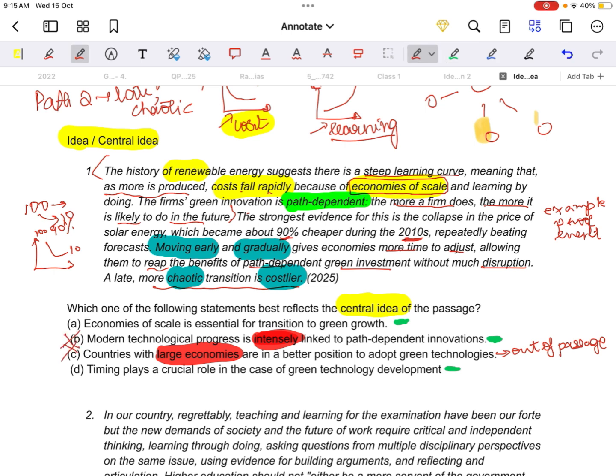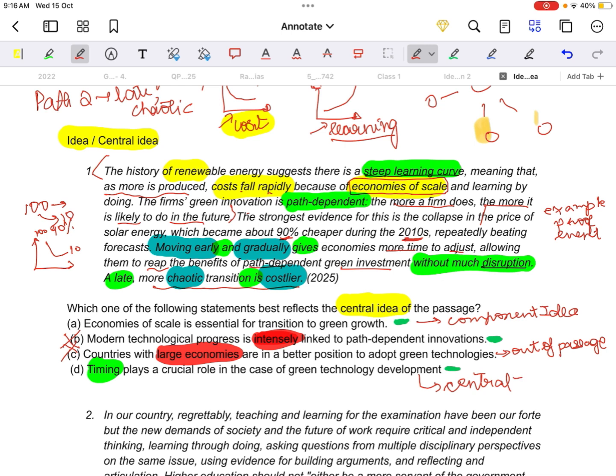Not B, not C. Next, economies of scale is essential to the transition to green growth. Yes, economies of scale is essential. D is timing is more important. Overall, what is the passage talking about? It is talking about two dependent paths. What if it's an early transition? If it is an early transition, then it will be without disruption. Moving early, right? This is without disruption. If it is late, it is even more chaotic. When he mentions the steep learning curve also, he's talking about what will happen when you start. So the passage emphasizes timing, which is crucial. This is the central idea. And economies of scale is just one part, a component idea or part idea or just an idea, whereas timing being the most crucial is the central idea of the passage.